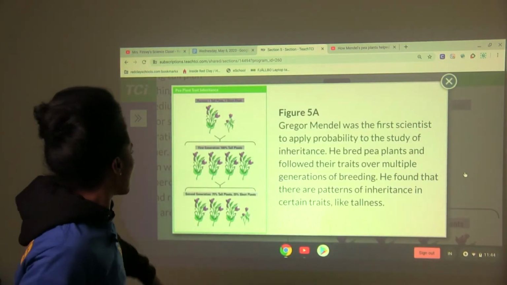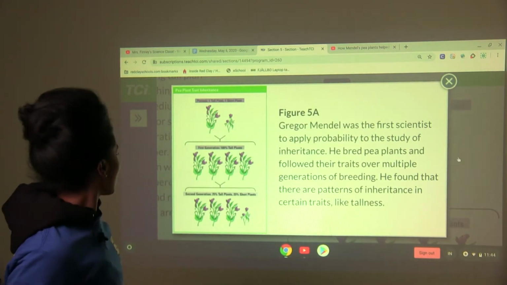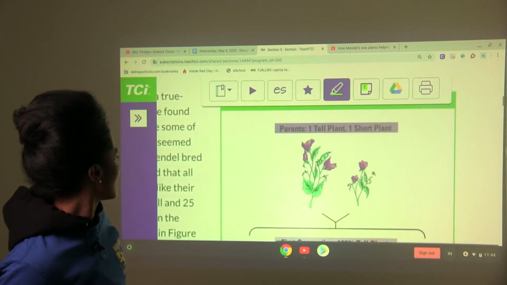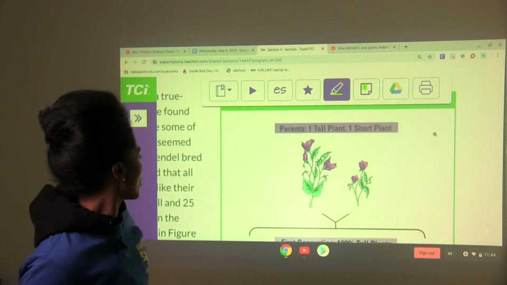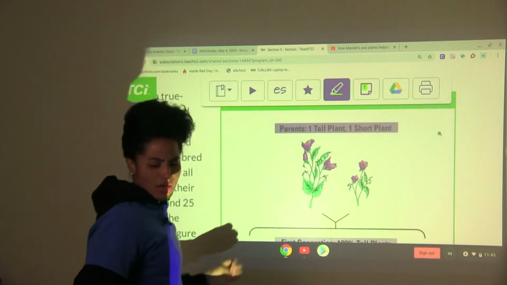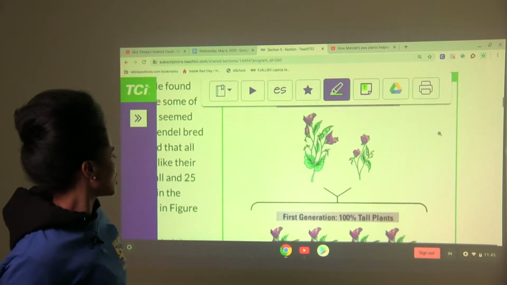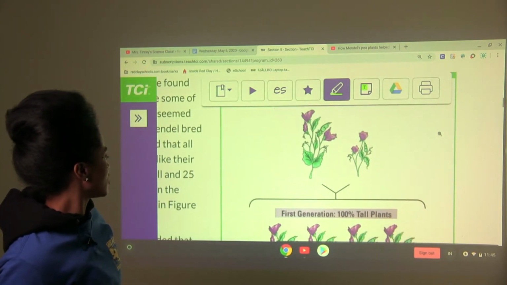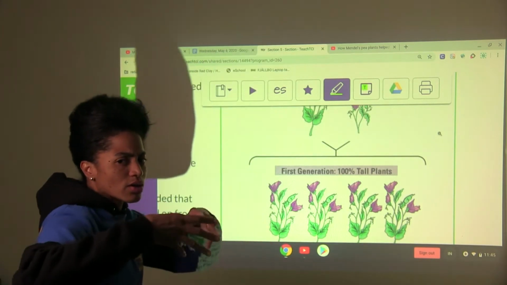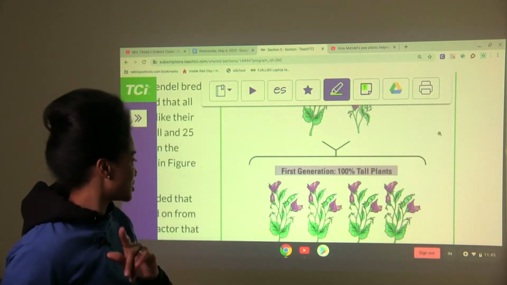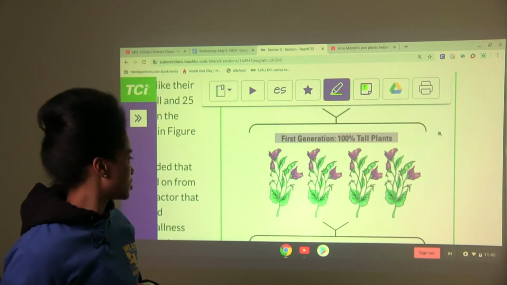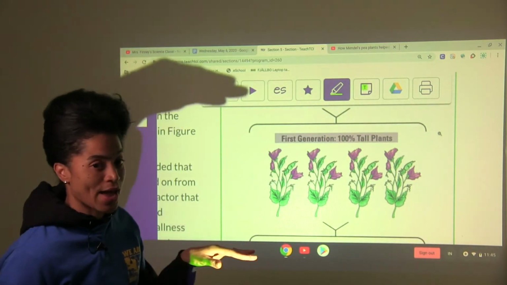All right, so here we have in this image, I think I may pull this up a little differently. Here we go, let's see. Okay, so here were the parents initially. One tall, one short. Okay, let's go to that first generation. Nobody was medium. You figure you blend tall with short, all right, we're going to get medium. No, that didn't happen. First generation, 100% tall plants. No sight of short at all.